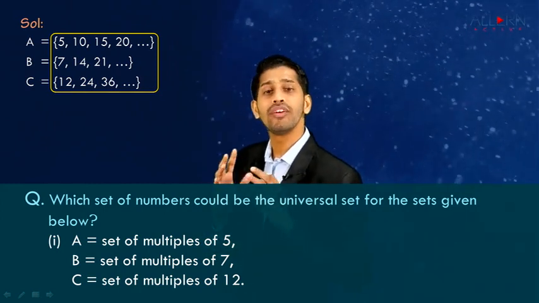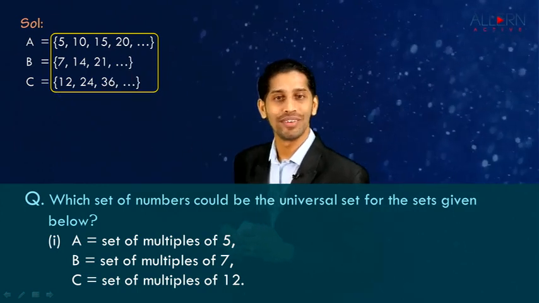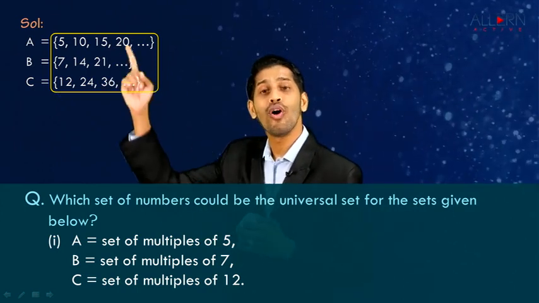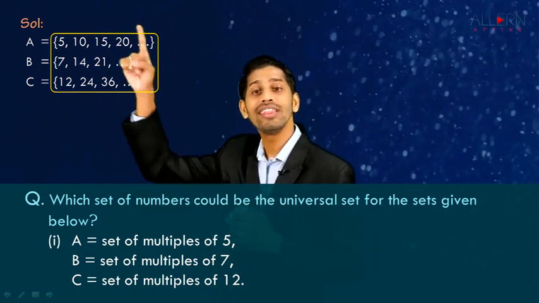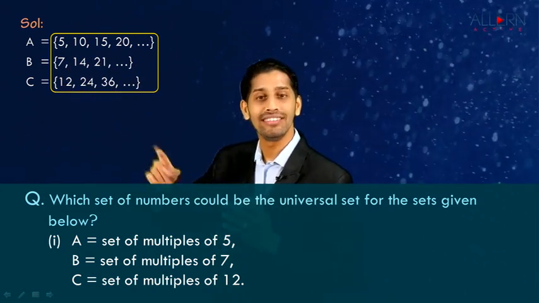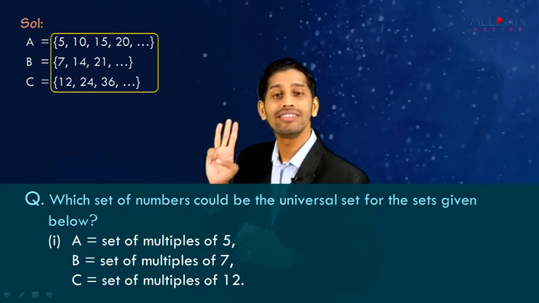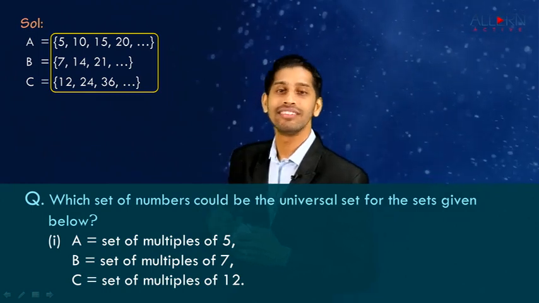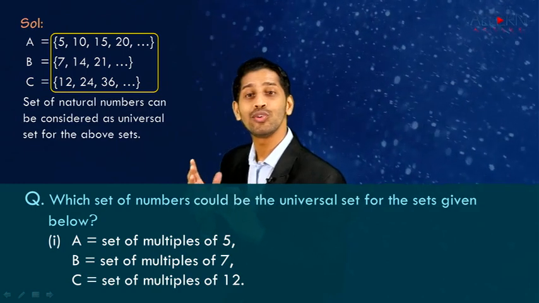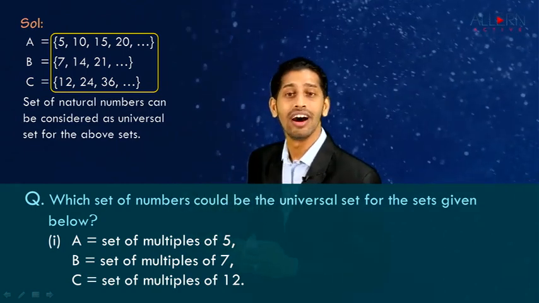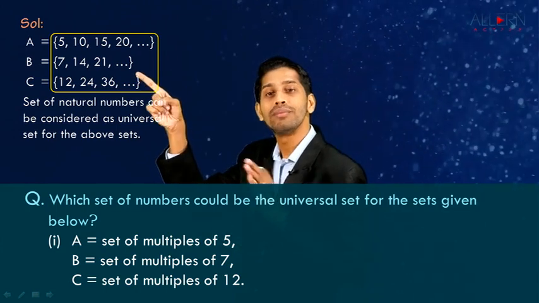Now if you observe carefully, all these numbers are nothing but natural numbers. We can also say that all these numbers are whole numbers, or we can also say that all these numbers are also integers. So natural number, whole number, integers, out of these three set of number we can consider any one. So let's take natural number. So we write natural number can be considered as a universal set because all set are a subset of natural set.